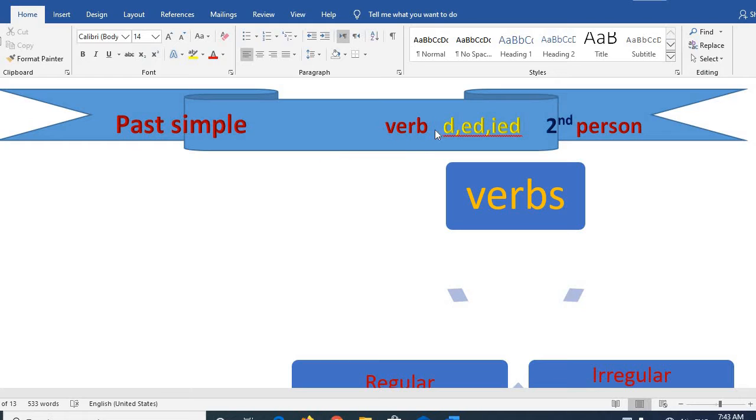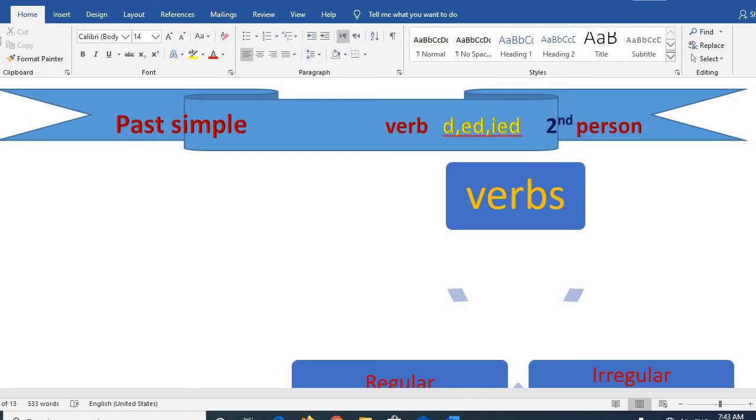In past simple, we have two types of verbs: regular verbs, which we add d, ed, or ied to the end of, and irregular verbs, which we keep as they are.